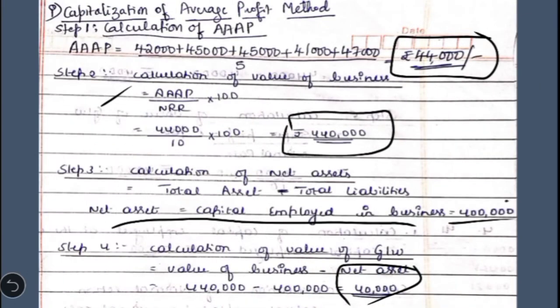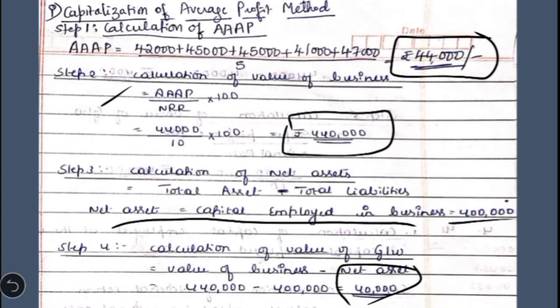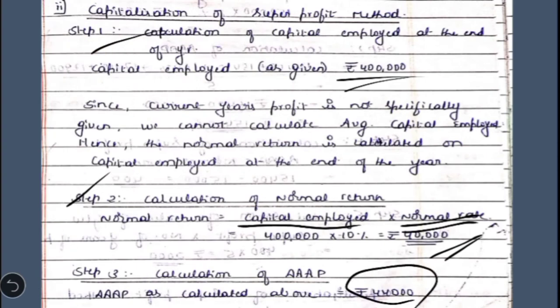Let us go to the next step, that is the calculation of normal return. As per the second method we calculate the normal rate of return on average capital employed, but in this question as we cannot calculate average capital employed, you can calculate the normal return on the capital employed at the end of the year. So 4 lakh into 10% gives you 40,000. Then in the third step we mention the adjusted average annual profit. As we have calculated in the previous method, it comes to 44,000. The same thing can be mentioned here.